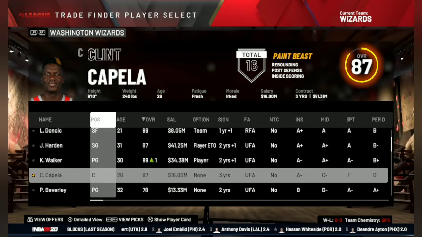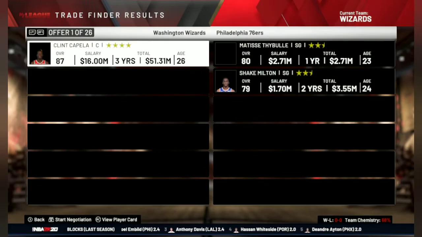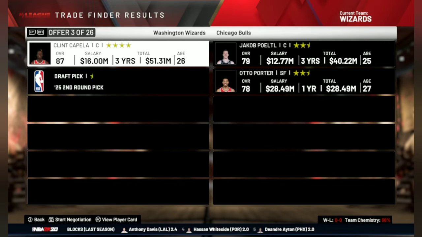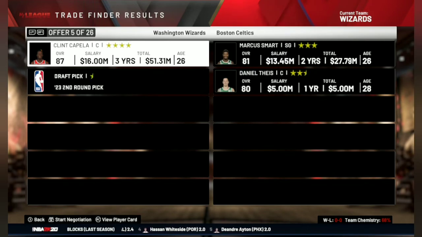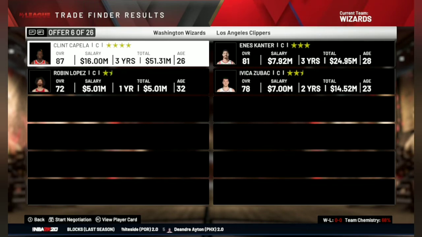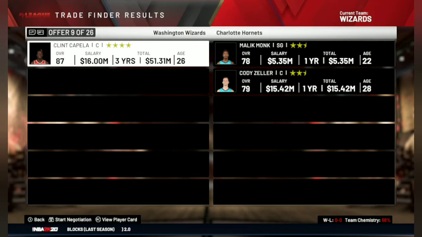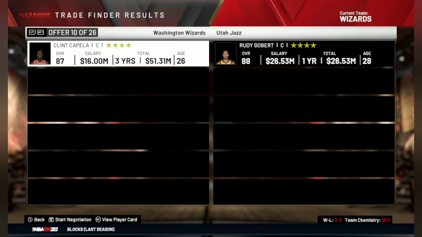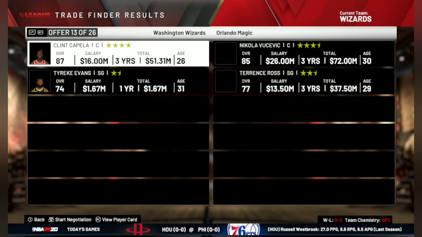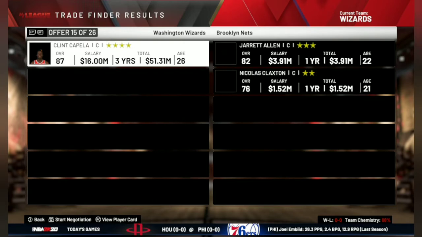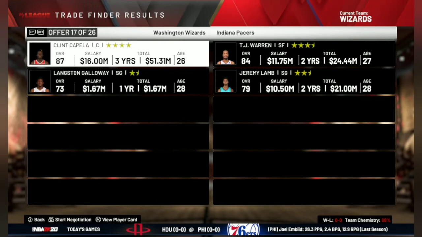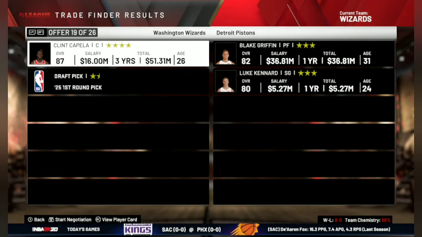Let's see what options are available for Clint Capela. I'm trying to go for a 2-for-1 deal here. Marcus Smart and Daniel Theis can be a good option. I don't need Bam Adebayo or Rudy Gobert, but still it's a one-on-one. I need two players here, and we have Vucevic and Terrence Ross.